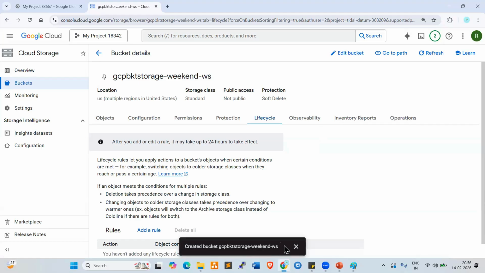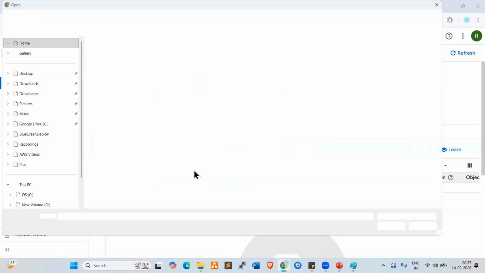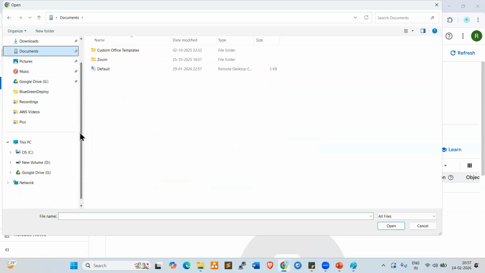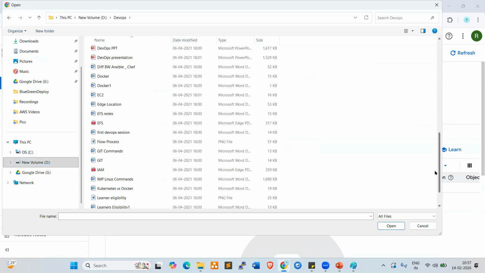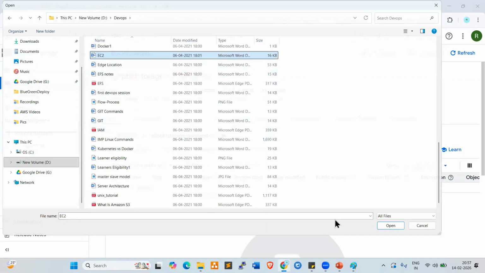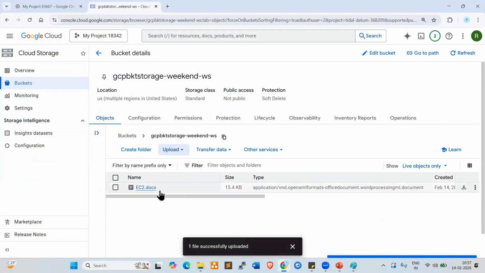Now go to objects. Now I want to upload some data. Click on upload files. Whatever files you want to upload, you can upload here. So any file you can upload here. Now look at here, the file is uploaded successfully. This is the file, right?